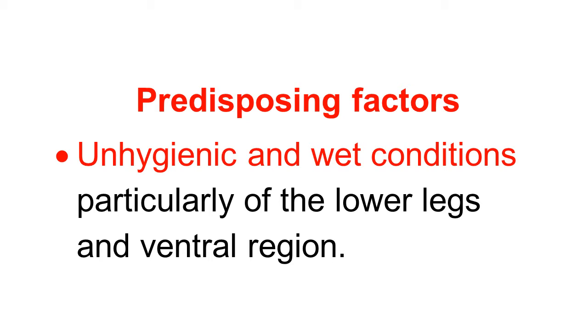So to prevent this disease, if the owner improves the hygienic condition of the horses, especially the lower legs and the ventral region in the stable, this disease can be prevented.